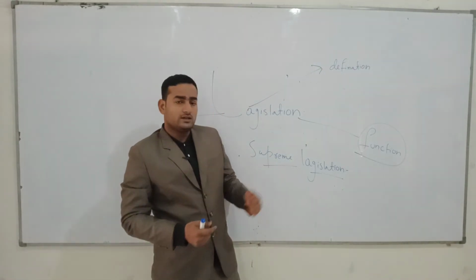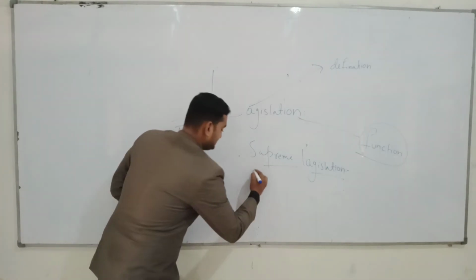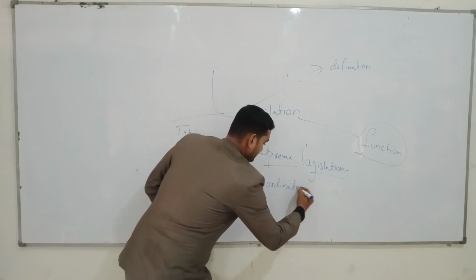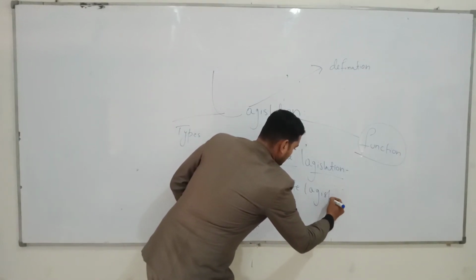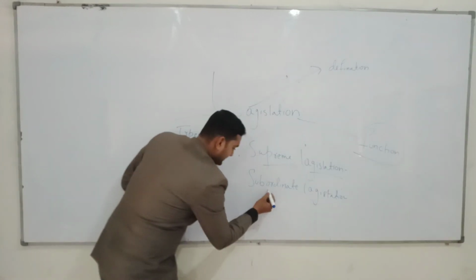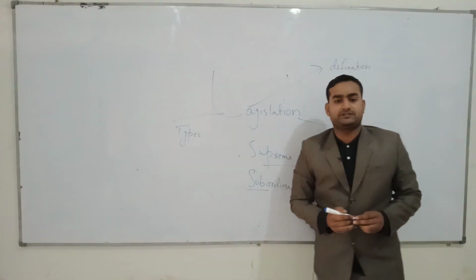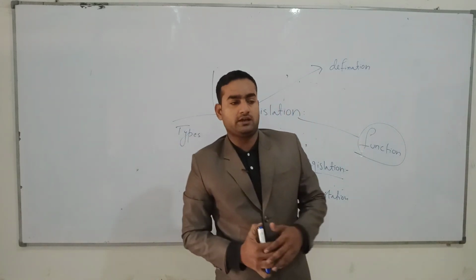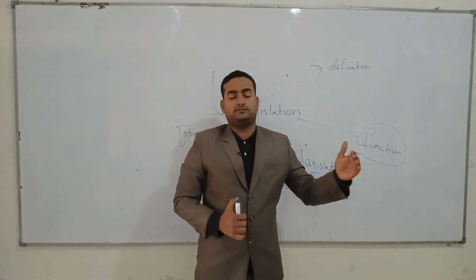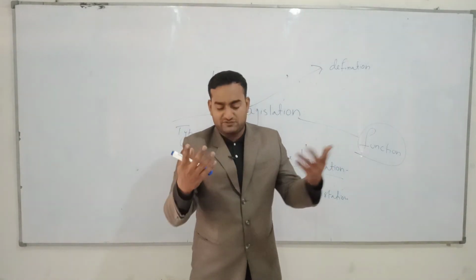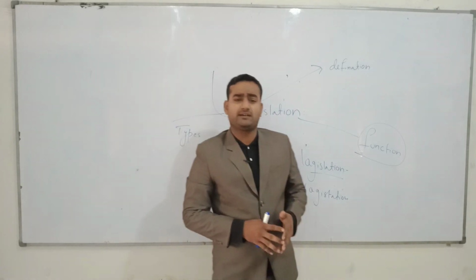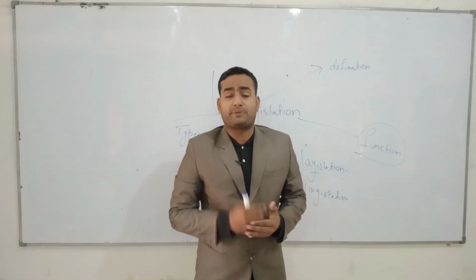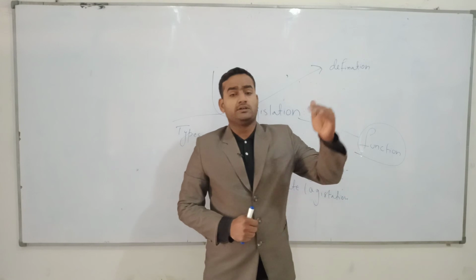Okay? Now, the second we have is subordinate legislation. If I talk about subordinate legislation, you can get the concept by the name, subordinate. In Pakistan, basically the prime minister allocates power to ministers. Let's talk about the prime minister. I'm talking about subordinate legislation. In Pakistan, the prime minister allocates his power to his ministers.